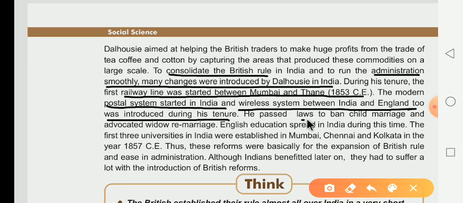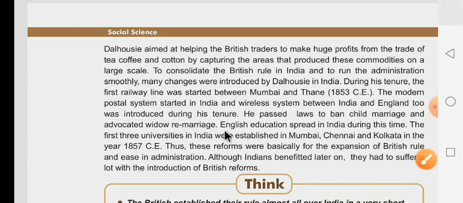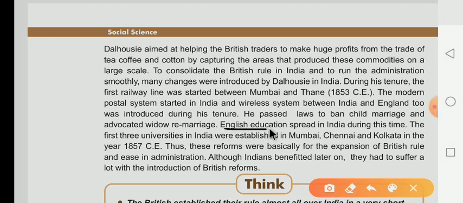He passed a law to ban child marriage and advocate widow remarriage. English education also started to spread in India during this time. The first three universities in India were established in Mumbai, Chennai and Calcutta.